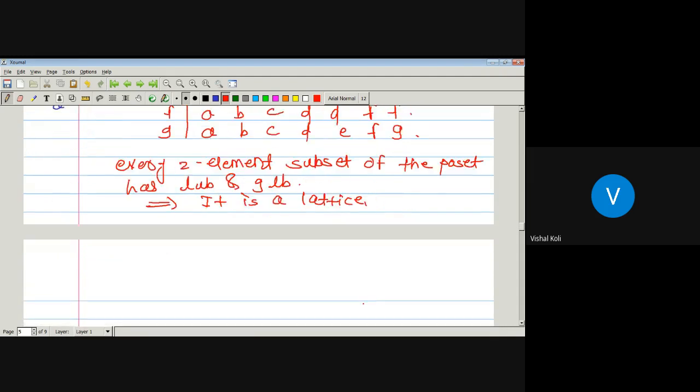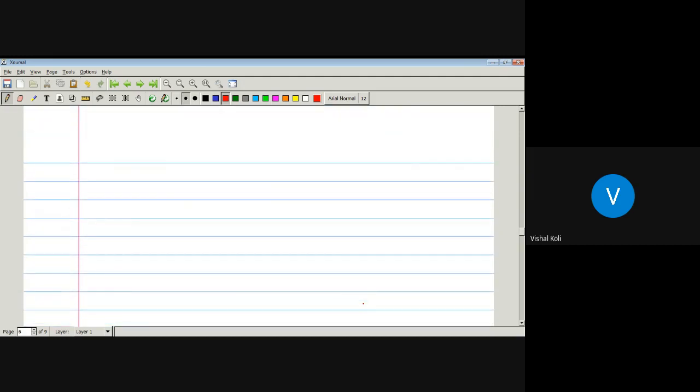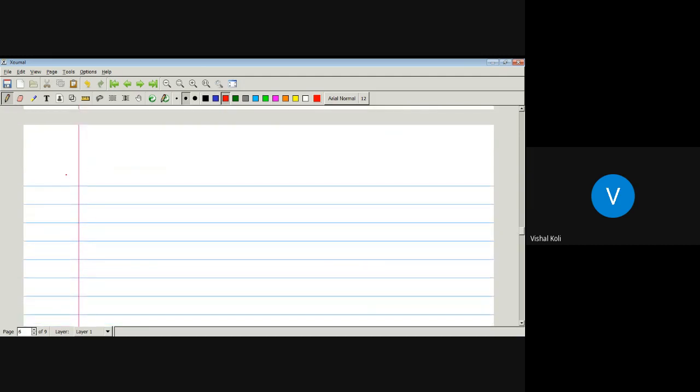Okay, now the last one. What should be the Hasse diagram? This will be the Hasse diagram.